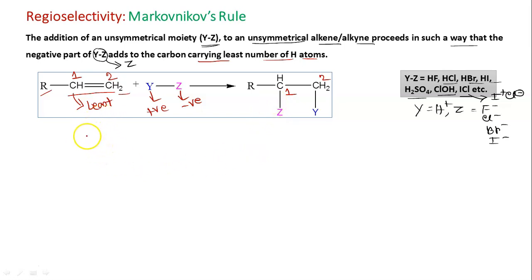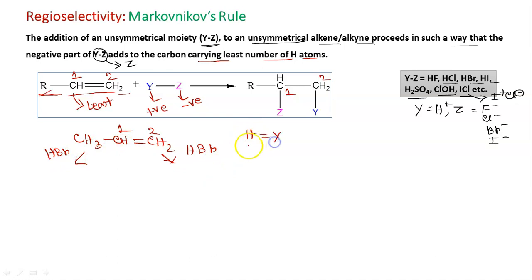Let's take a particular example because this is general. CH3, CH, double bond, CH2. Suppose this is number 1 carbon, this is number 2 carbon. So two types of addition are possible here. Suppose we are adding HBr. So HBr, our H is Y and our Br is Z. So this is the negative part. This is the positive part.